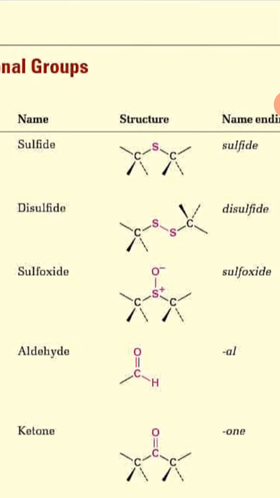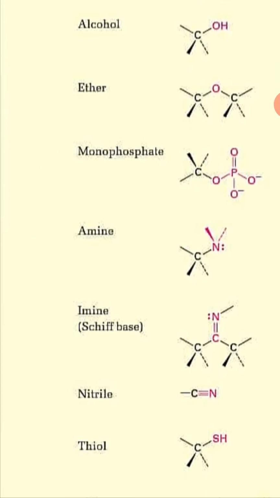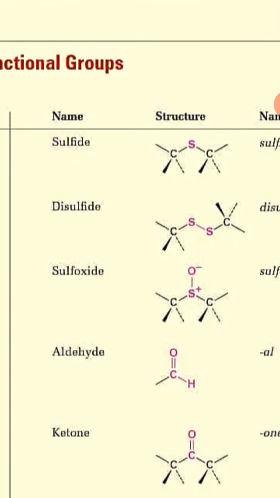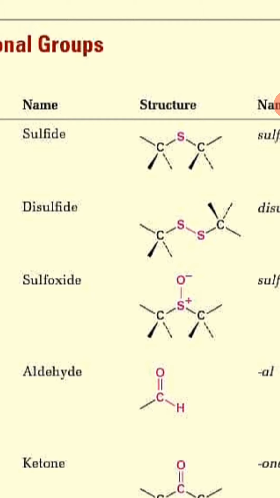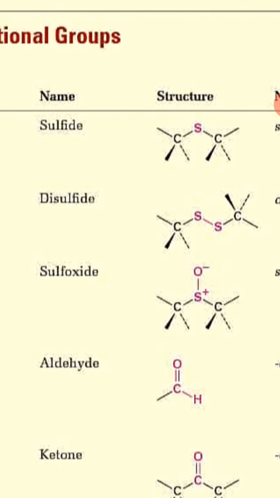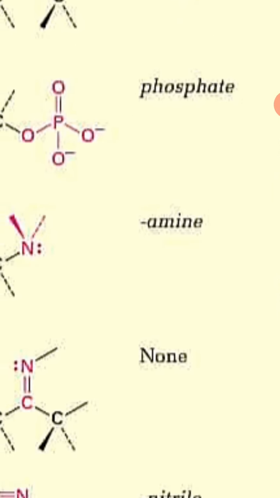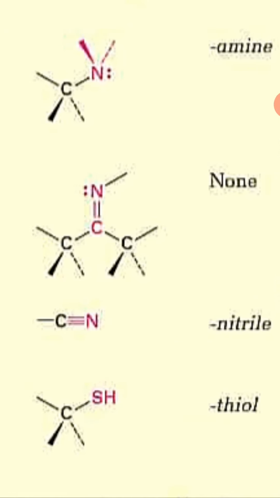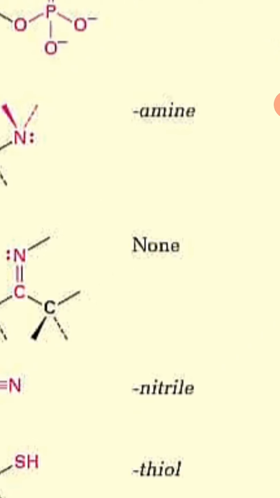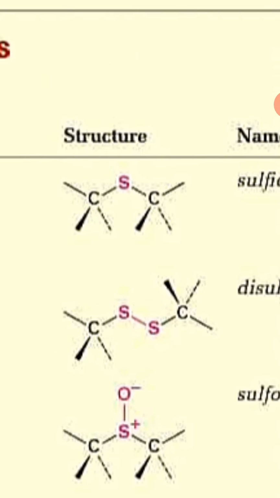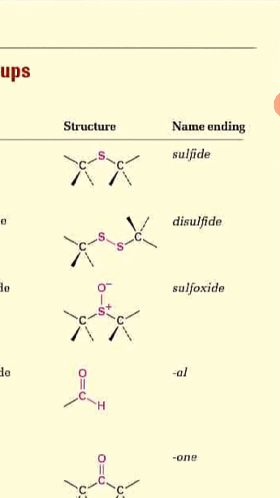Sulfide. I told you that whenever sulfur is present with hydrogen, it would be called thiol. However, whenever sulfur is present in between two carbons, then it is called a sulfide. So whenever sulfur is attached with hydrogen, like S and H, when carbon is bonded with SH, it would be thiol. But when sulfur is bridging, having a bond with this carbon and this carbon, this would be called a sulfide.